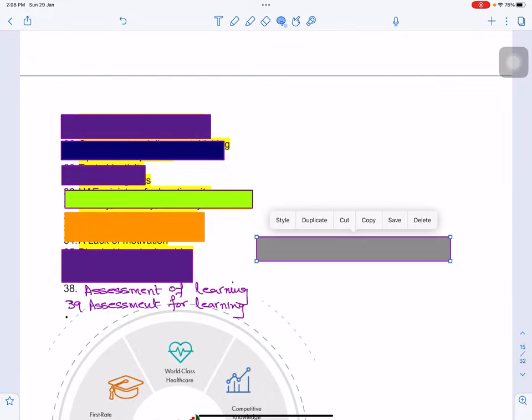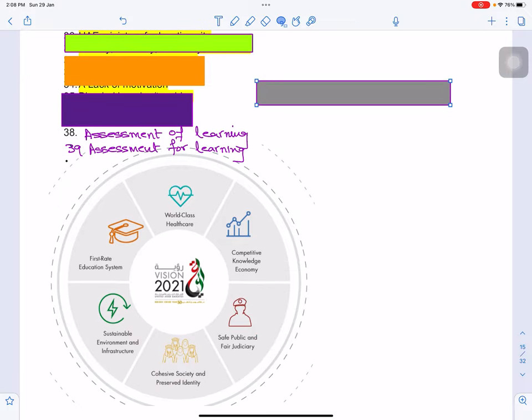Now then, assessment of learning and assessment for learning. Again the situation was given. By the way, this question came, I forgot to highlight it. I actually forgot it, but then I wrote it here. So you should understand assessment of learning and assessment for learning. What does it mean? And then of course you will be able to select.